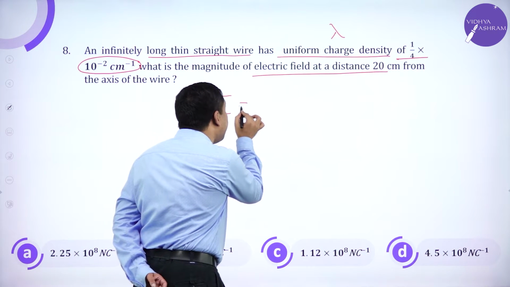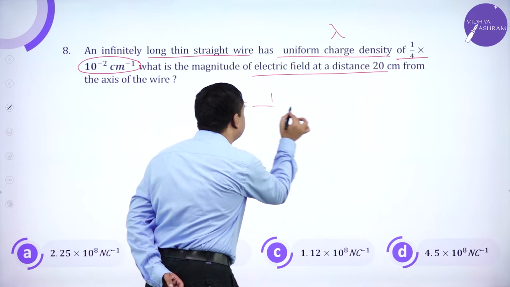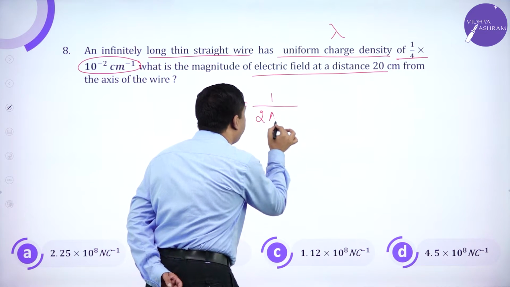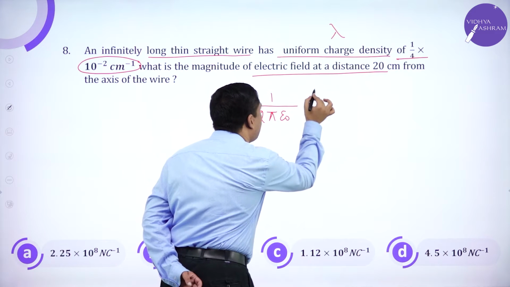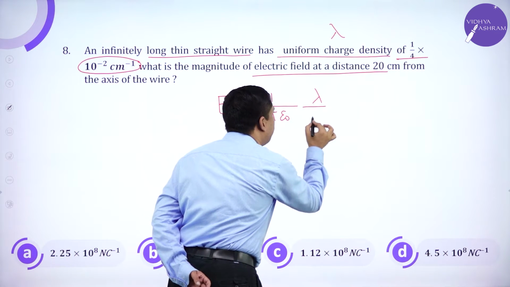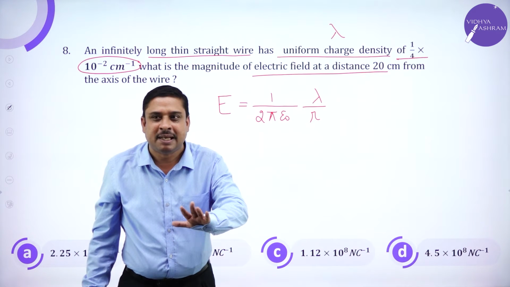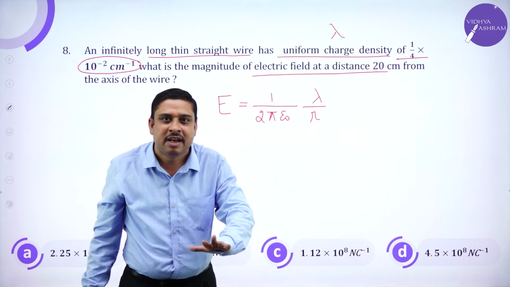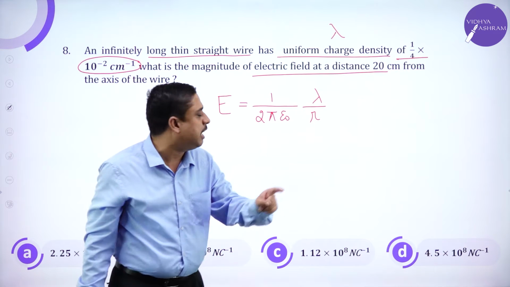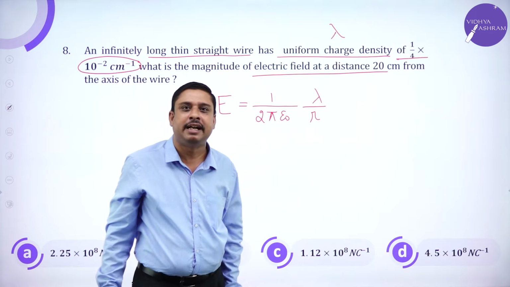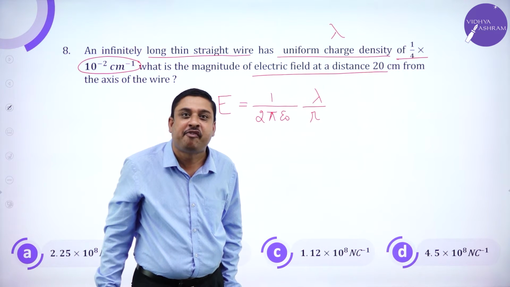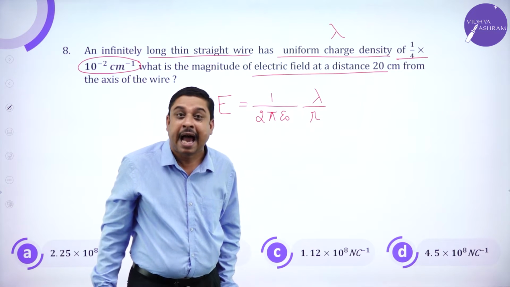It is a straight wire carrying conductor, so E is 1 by 2 pi epsilon naught, lambda by R. But the mistake most of you make is that for any conductor, you take the constant as 1 by 4 pi epsilon naught. I have seen that.